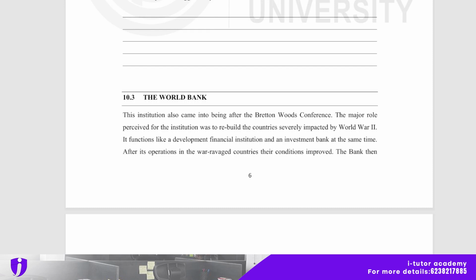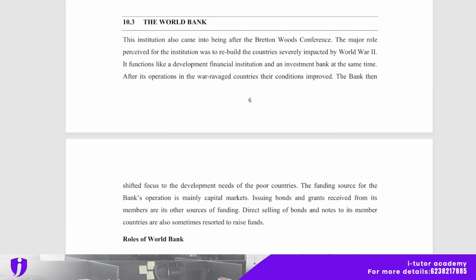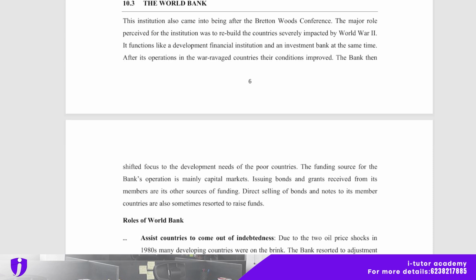After its operations in the war ravaged countries, their conditions improved. The bank then shifted focus to the development needs of the poor countries. The funding source for the bank's operation is mainly the capital market. Issuing bonds and grants received from its members are its other sources of funding. Direct selling of bonds and notes to its member countries is also sometimes resorted to raise funds.